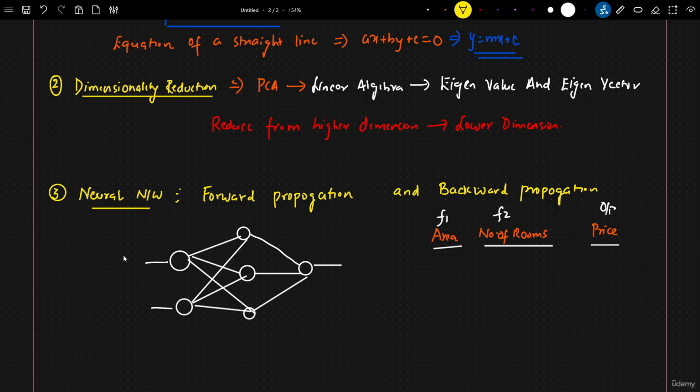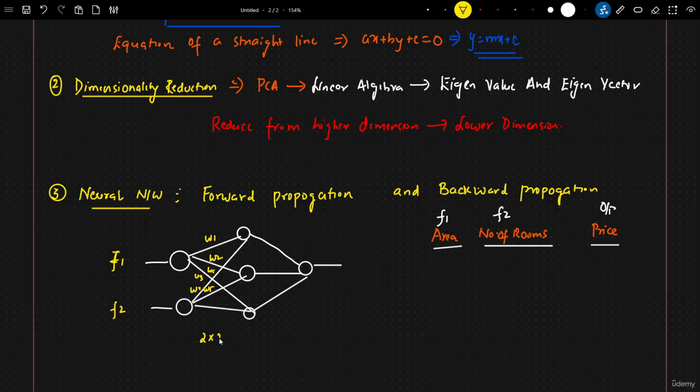Usually in a neural network, we give this F1 and F2 feature over here. When this feature is sent, we initialize some weights: W1, W2, W3, W4, W5, W6. These are two inputs, and we are connecting them to the 3 hidden neurons in the hidden layer.